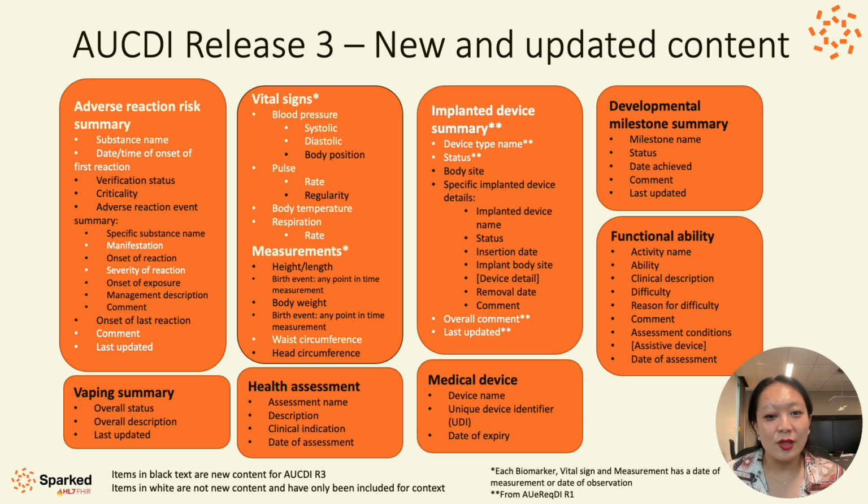In this release of AUCDI, we have included 6 new data groups covering head circumference, vaping summary, health assessment, medical device, developmental milestone summary, and functional ability. We also have updates to 6 existing data groups: adverse reaction risk summary, blood pressure, pulse, body height length, body weight, and implanted device summary.